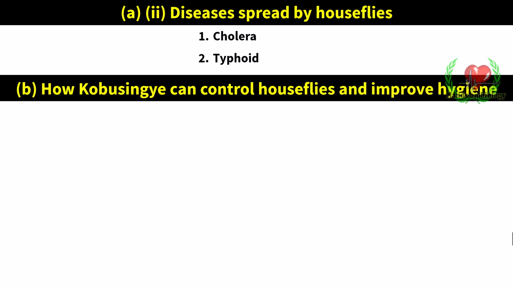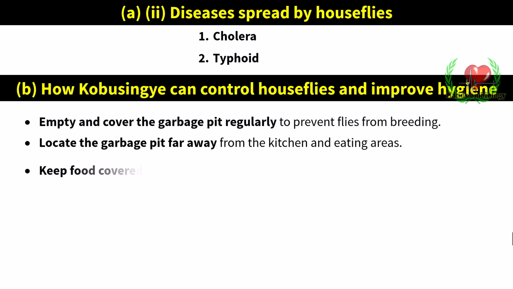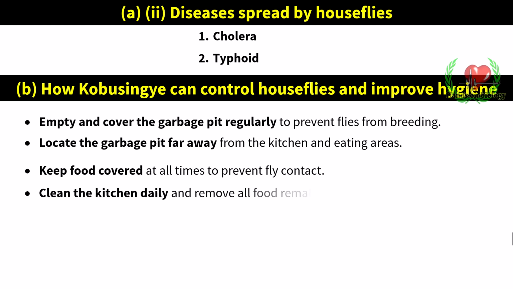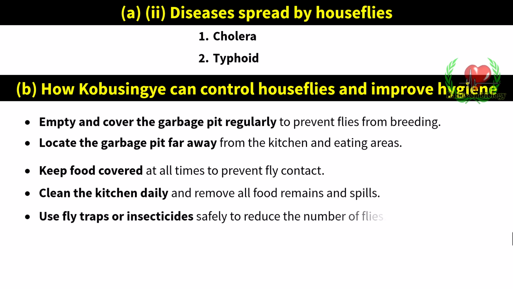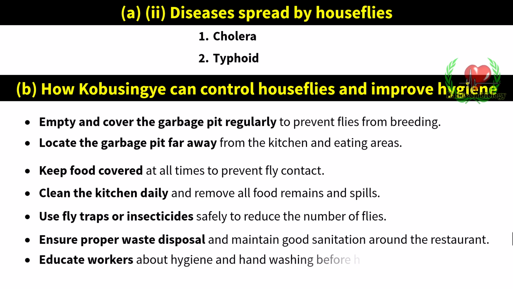Empty and cover the garbage pit regularly to prevent flies from breeding. Locate the garbage pit far away from the kitchen and eating areas. Keep food covered at all times to prevent fly contact. Clean the kitchen daily and remove all food remains and spills. Use fly traps or insecticides safely to reduce the number of flies. Ensure proper waste disposal and maintain good sanitation around the restaurant. Educate workers about hygiene and hand washing before handling food.